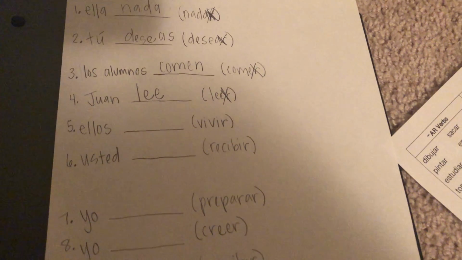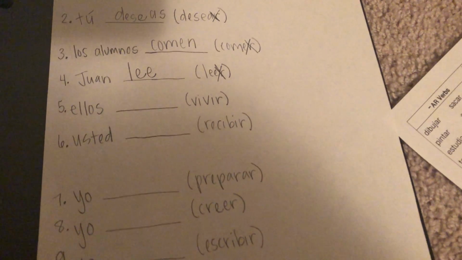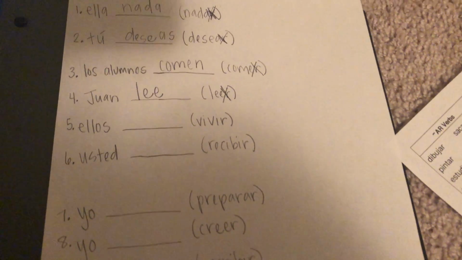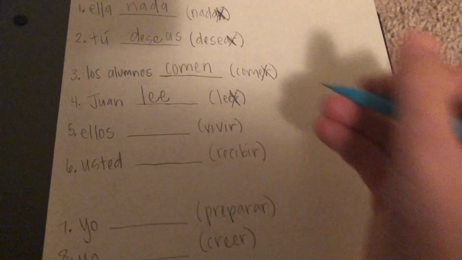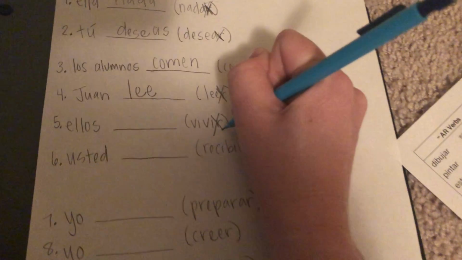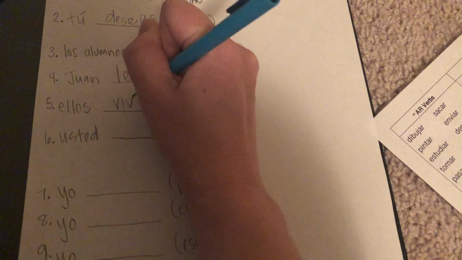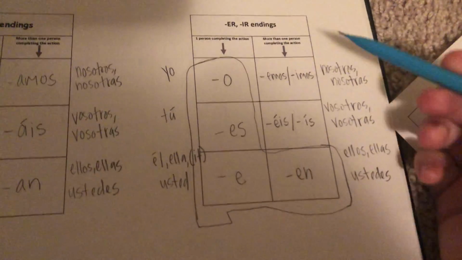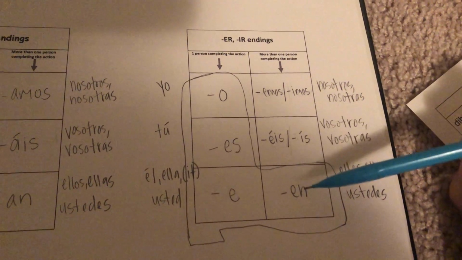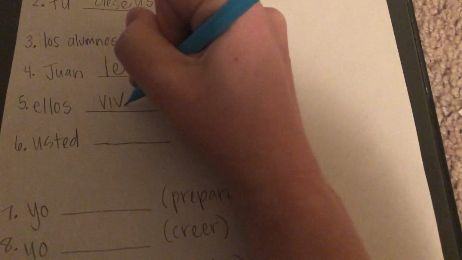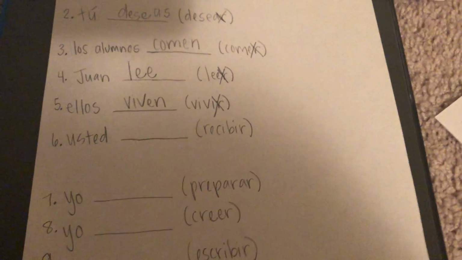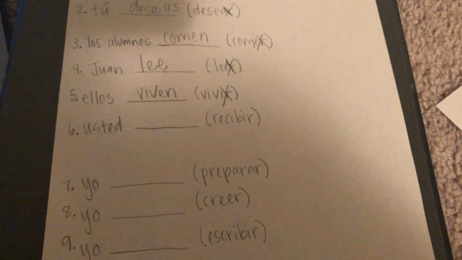All right, so for number 5, vivir, remember IR verbs use pretty much the same endings as ER verbs, except for the we and the Spain box. So for number 5, vivir, we're just going to chop off the IR, and our stem is viv, and we are going to go to our ER, IR endings, and this is our they box, and you're going to put an EN. So, ellos viven, they live. All right, so you try number 6.